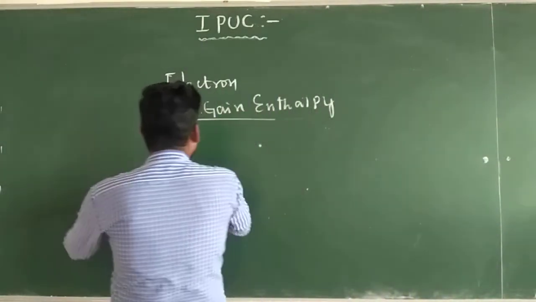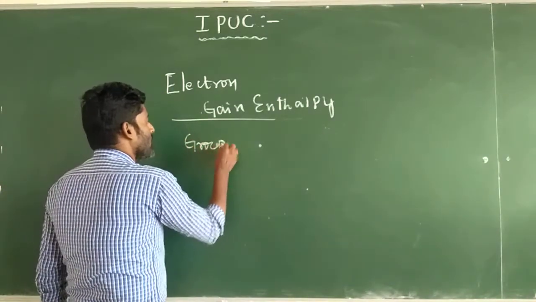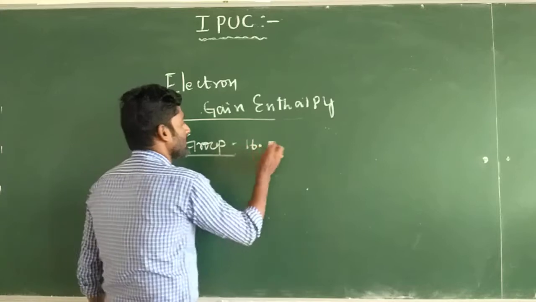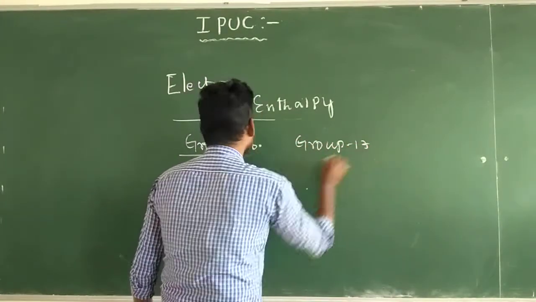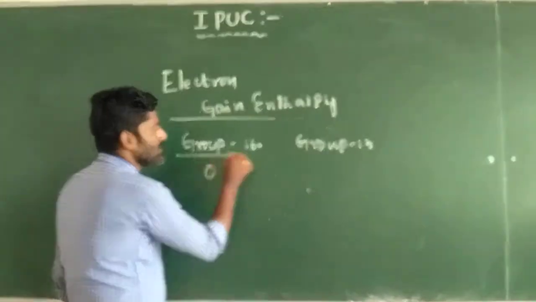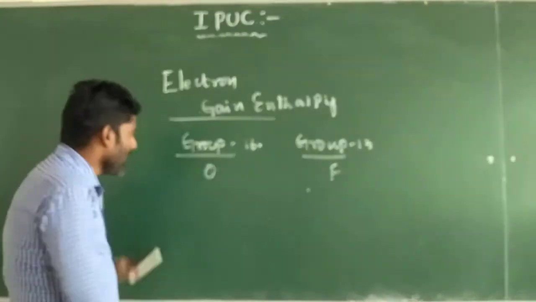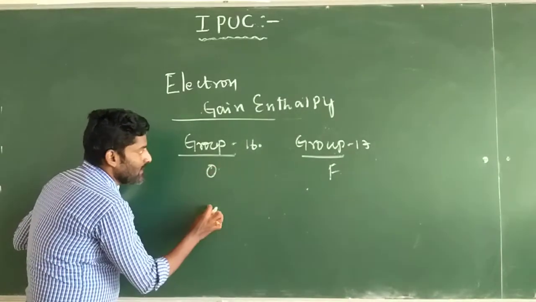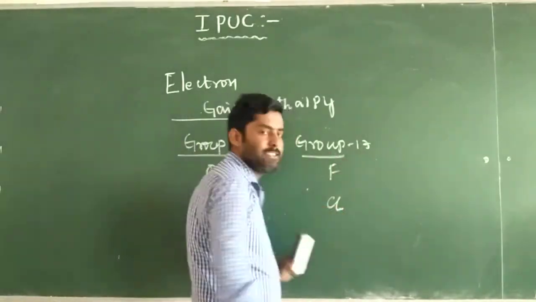And once again, if we take group 16 and group 17, the first element of group 16 is oxygen, the first element of group 17 is fluorine, the second element in group 16 is sulfur, and the second element in group 17 is chlorine.